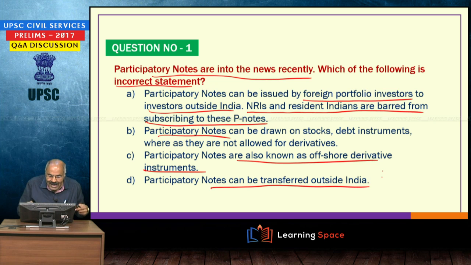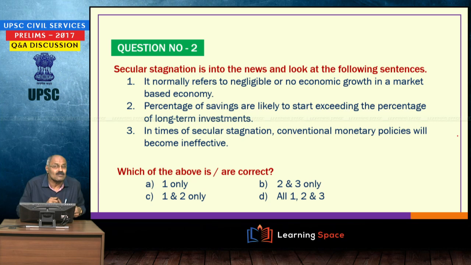Participatory notes can be transferred outside India. This is one of the biggest problems because of which India is not able to control black money. So, the second statement is wrong. It is allowed for stocks, debt instruments and derivatives.